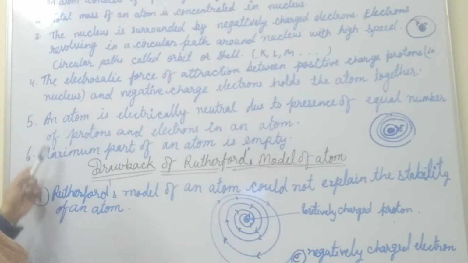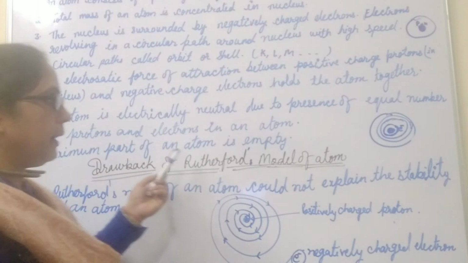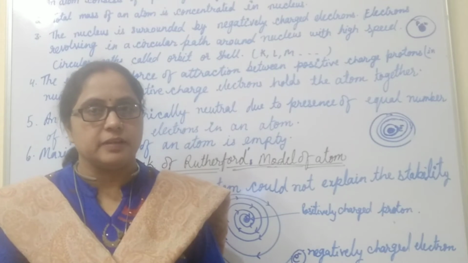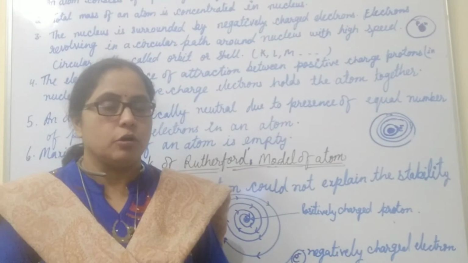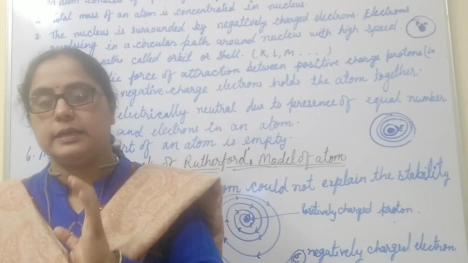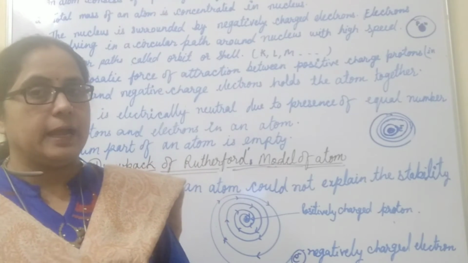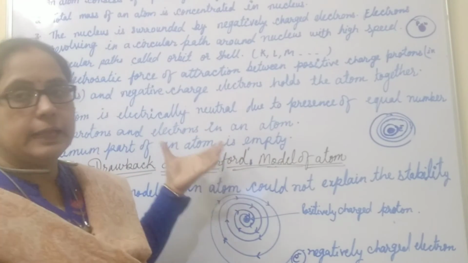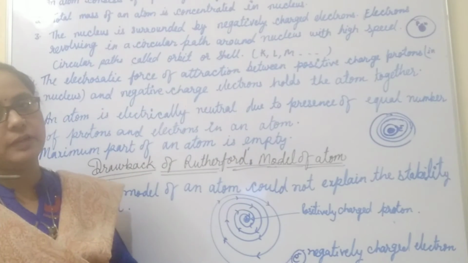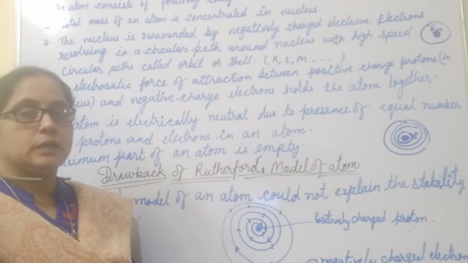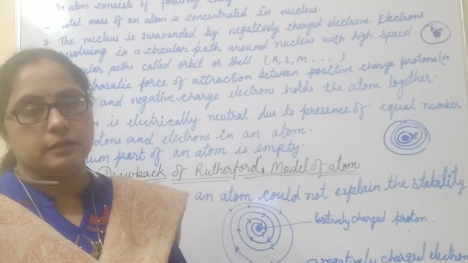Next point, he said that the maximum part of an atom is empty because on the basis of his alpha scattering experiment, he observed that most alpha rays passed straight without any deflection. On the basis of that, he gave the point in his model that the maximum part of an atom is empty. But the Rutherford model finally failed.